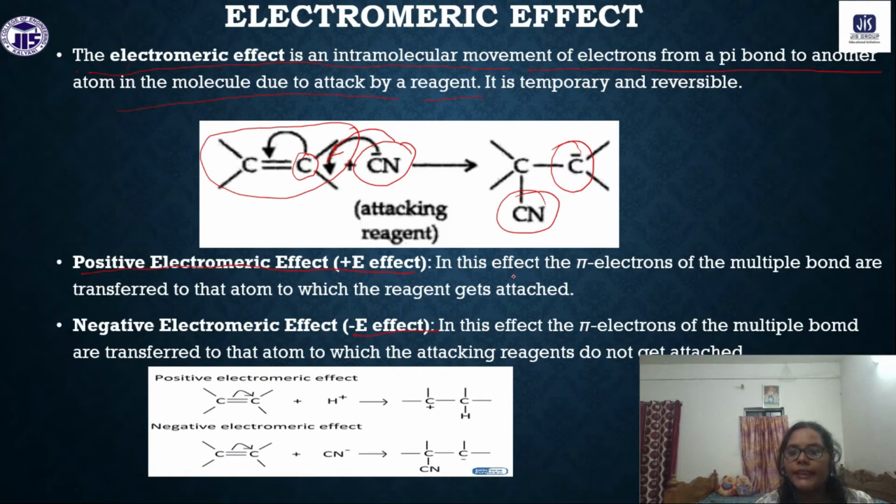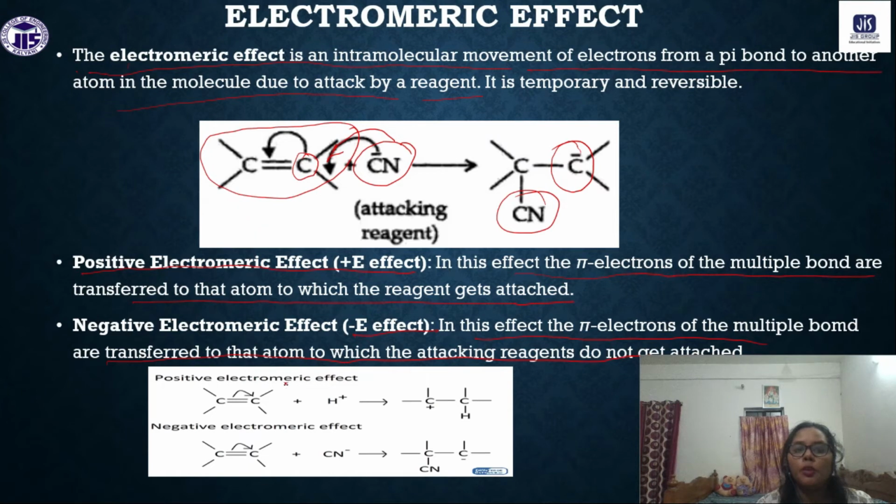For the plus E effect, the pi electrons of the multiple bond are transferred to the atom to which the reagent gets attached, and for the minus E effect, the pi electrons of the multiple bond are transferred to the atom to which the attacking reagent does not get attached.